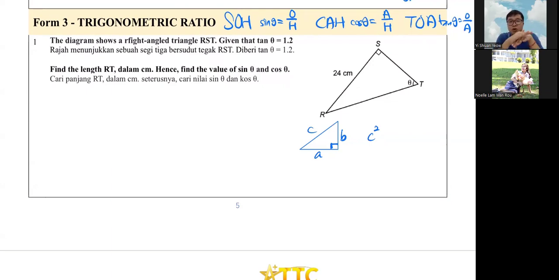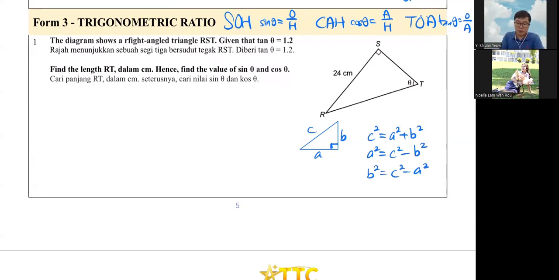For your trigonometry ratio, we are also talking about 3 things, but here it's not 3 lengths anymore. It's 2 lengths and 1 angle. That is the difference. Pythagoras tells you that c squared, the long one, equals the 2 short ones squared and added together. If you want to find a short one, b squared is your c squared minus your a squared. So the plus and minus, you must know long and short.